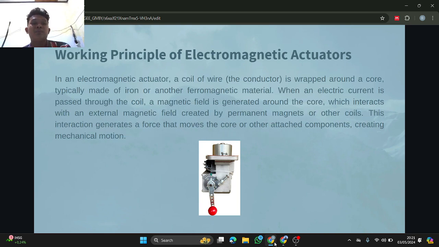In an electromagnetic actuator, a coil of wire, the conductor, is wrapped around a core, typically made of iron or another ferromagnetic material. When an electric current is passed through the coil, a magnetic field is generated around the core, which interacts with an external magnetic field created by permanent magnets or other coils. This interaction generates a force that moves the core or other attached component, creating mechanical motion.